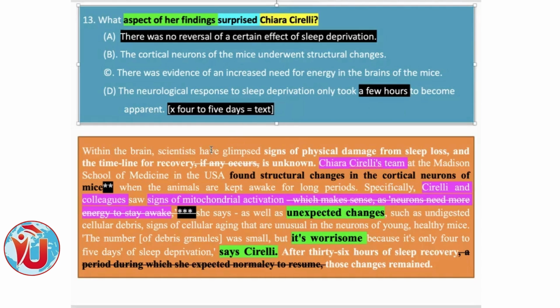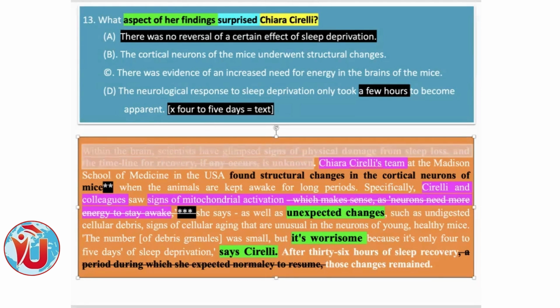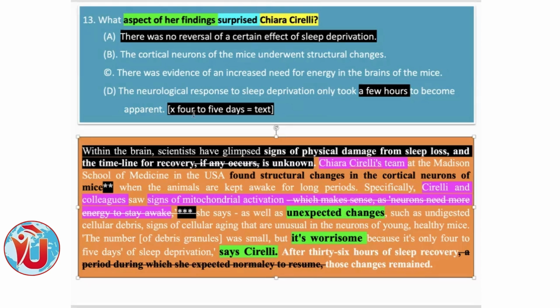Now, what I want to tell you is this. This is the topic sentence: within the brain, scientists have glimpsed signs of physical damage from sleep loss, and the timeline for recovery is unknown. Now the whole paragraph will speak about the signs of physical damage from sleep loss, and the timeline for healing this physical damage.